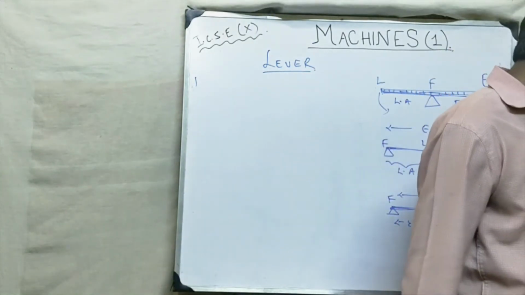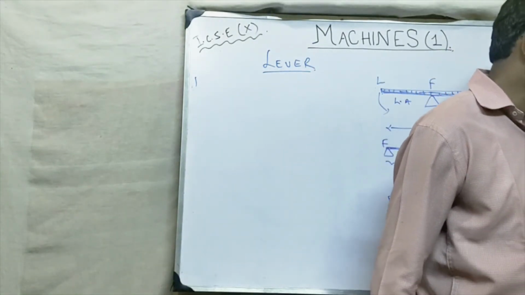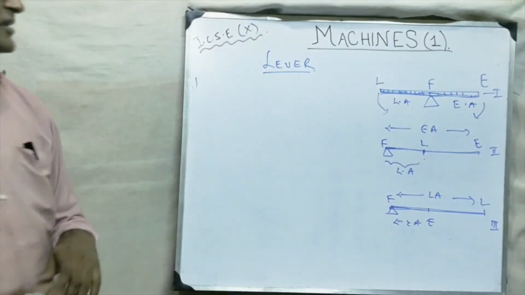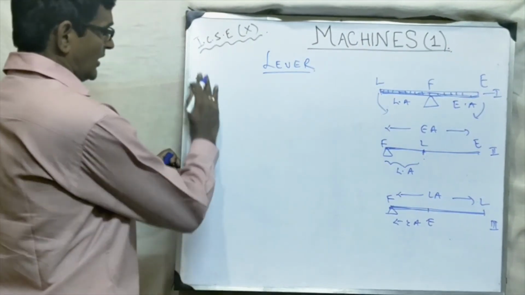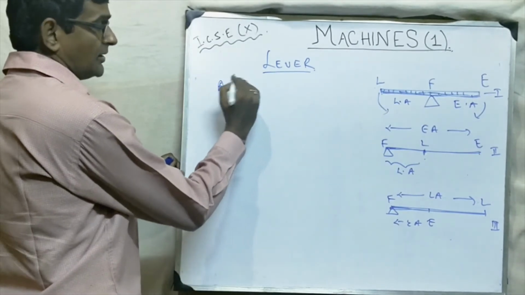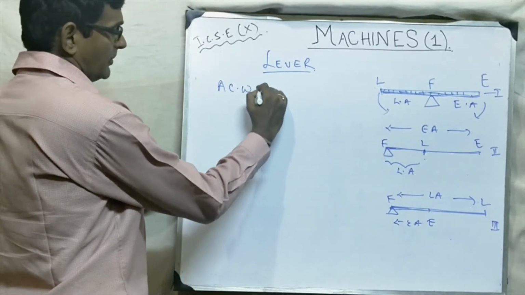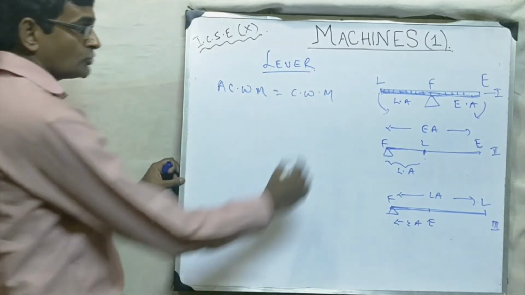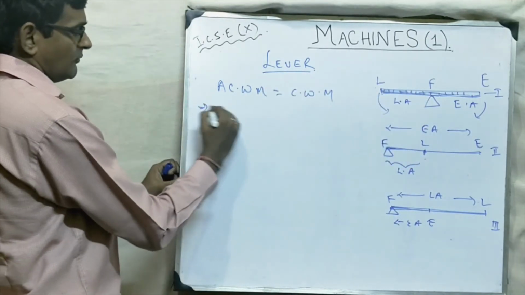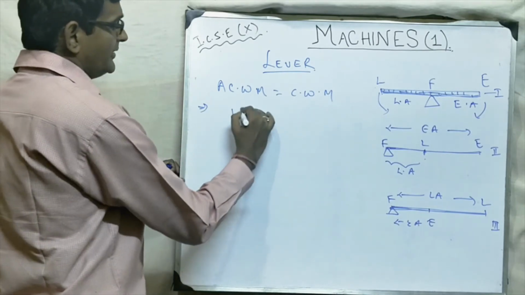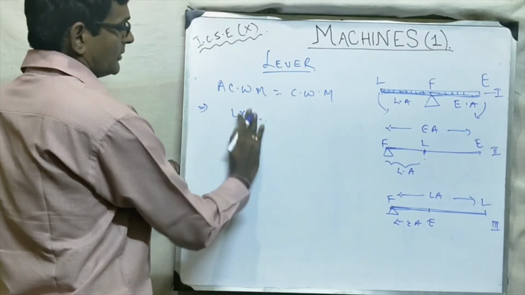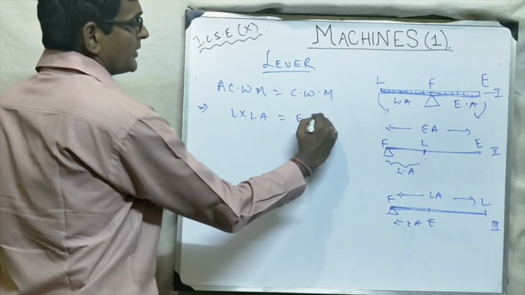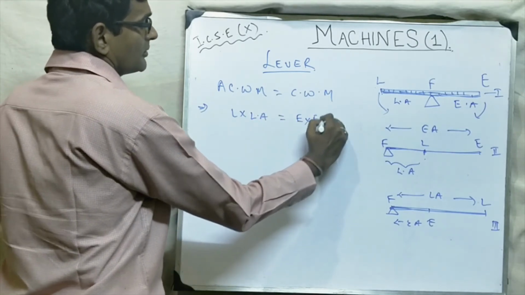So the principle of lever says that in the case of equilibrium, anti-clockwise moment is equal to clockwise moment. So if you take this case, load into load arm is equal to effort into effort arm.